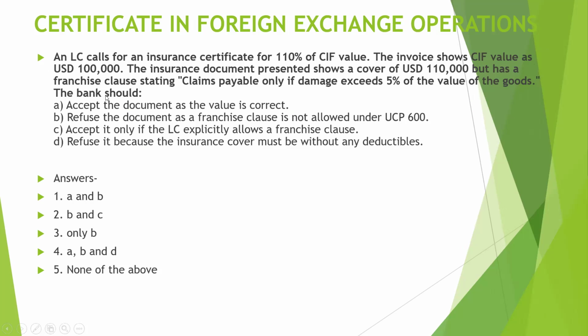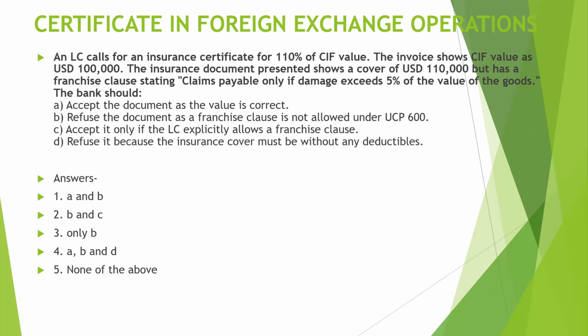So, what should the bank do? A: accept the document as the value is correct; B: refuse the document as the franchise clause is not allowed under UCP 600; C: accept it only if the LC explicitly allows a franchise clause; D: refuse it because the insurance cover must be without any deductibles. So these are the options you have to choose from to find the correct one. First, A and B, B and C, only B, A, B and D, none of the above.